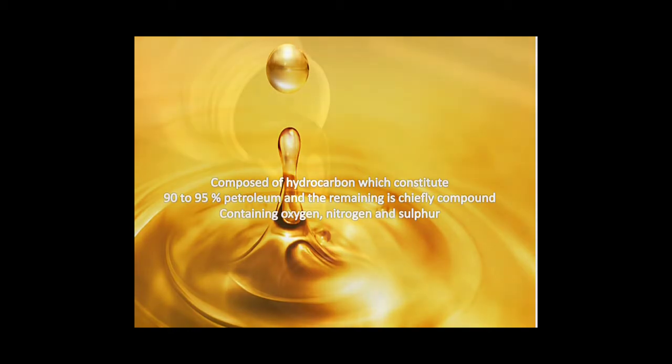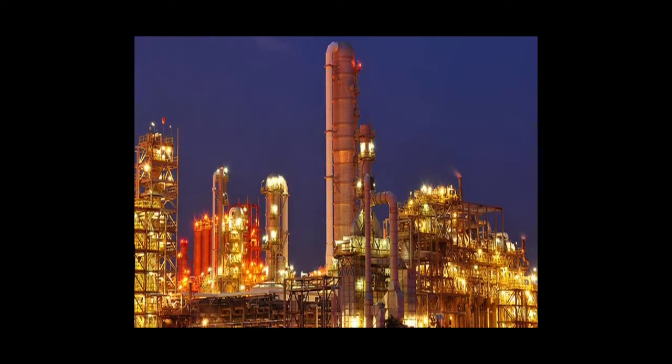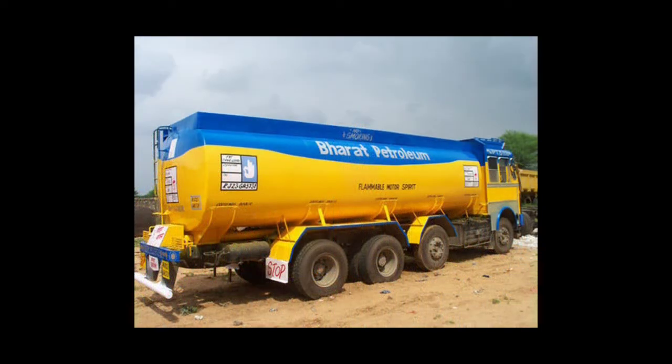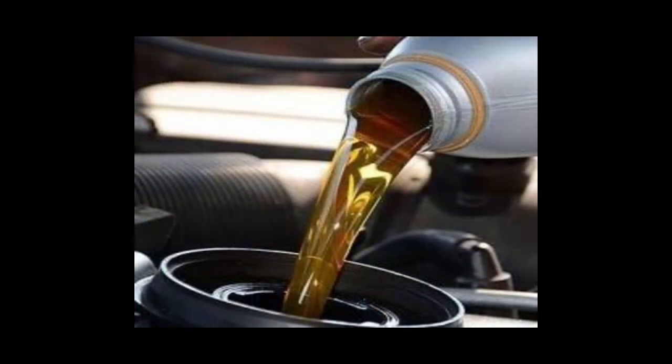Now let's discuss some of the uses of petroleum. Petroleum and petroleum products are mainly used as locomotive power. It helps in transportation by land, air, and water. It is the most important source of power in the world. It can easily be transported from the producing area to the consuming area with the help of tankers and pipelines. It emits very little smoke and leaves no ash, and thus can be used to the last drop.